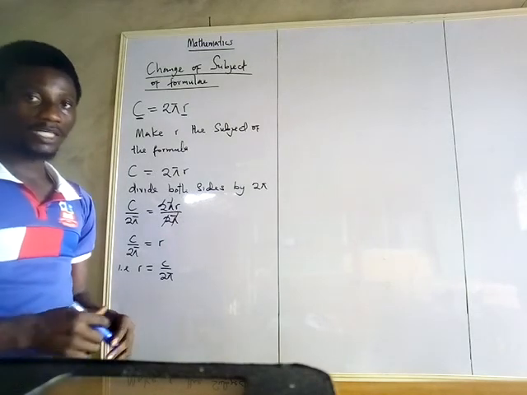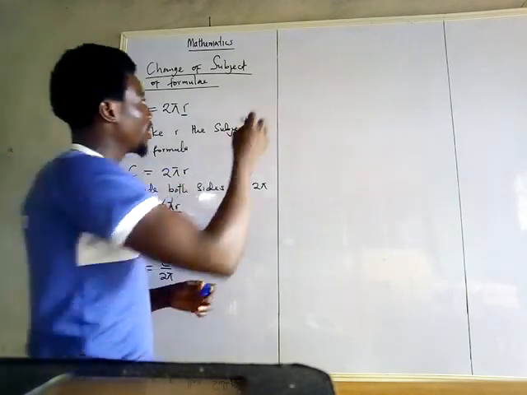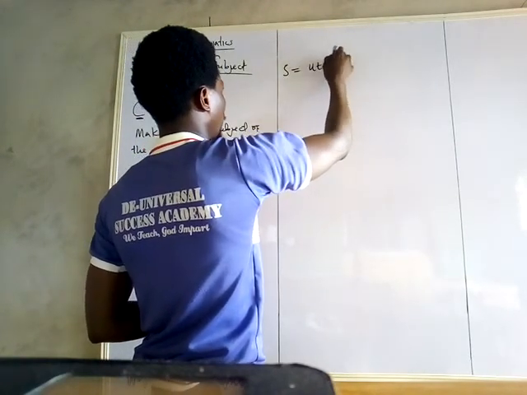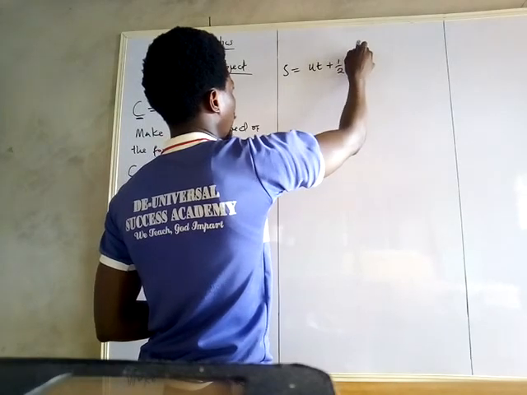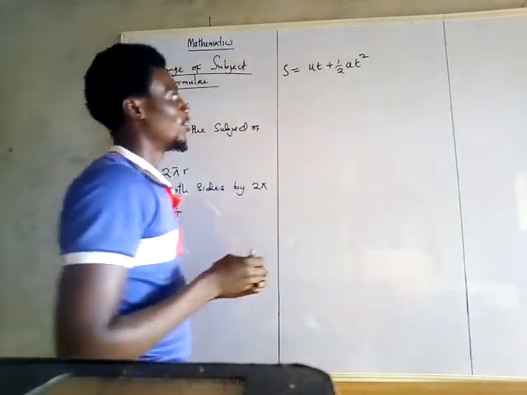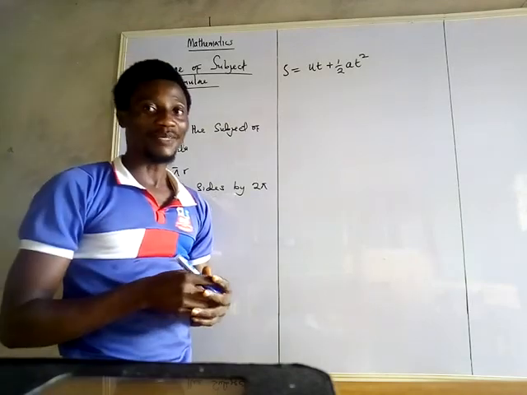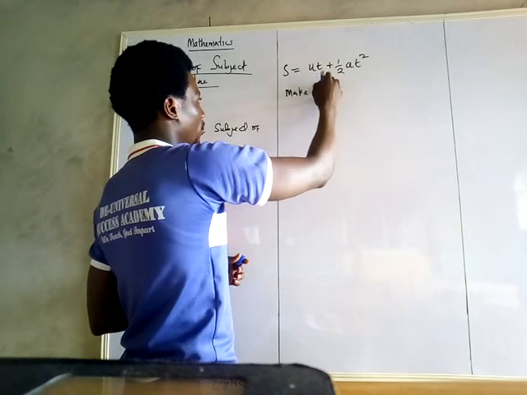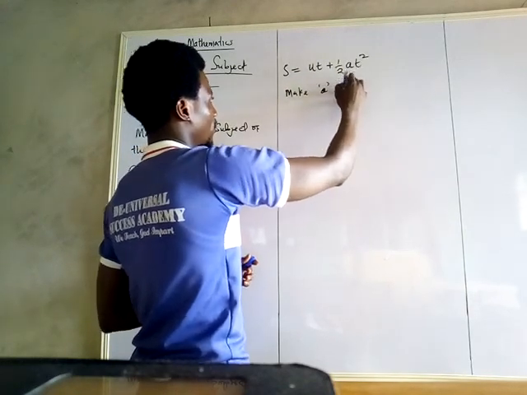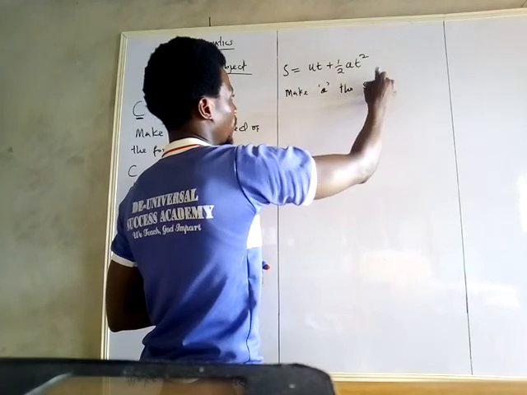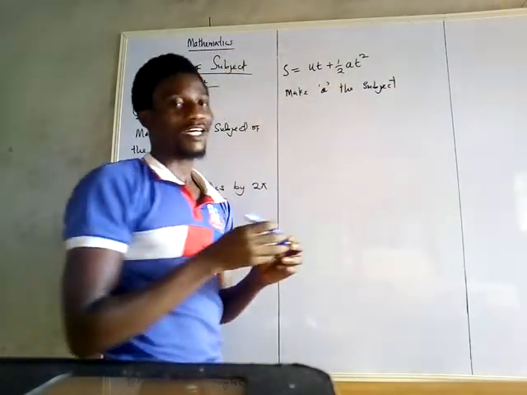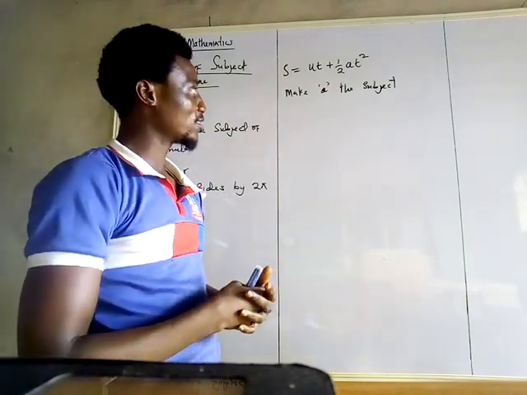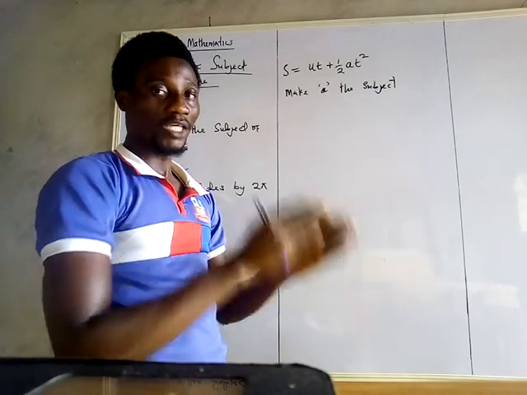Now, let's look into another instance. In a situation whereby you have s equals ut plus half at squared. Now, somebody is asking you here to make a the subject of the formula. I think you don't need to ask me any question there, like what do you mean by make a the subject? The question is that make a stand alone.